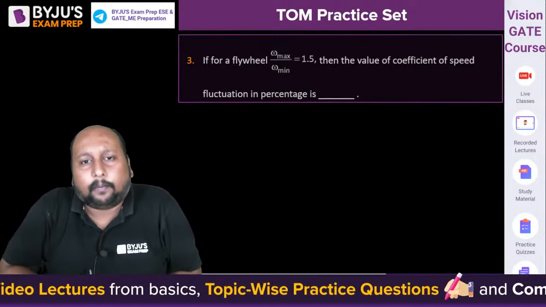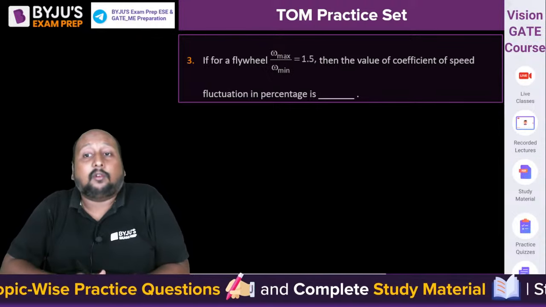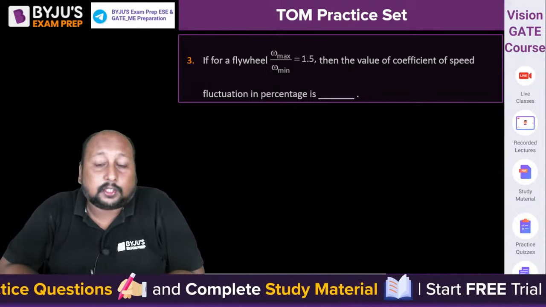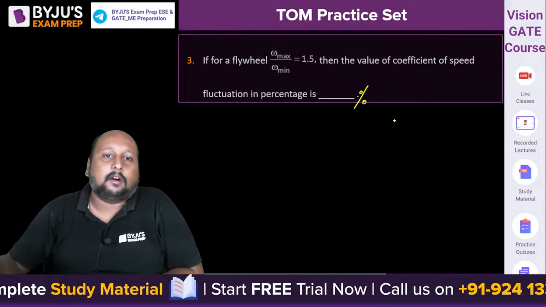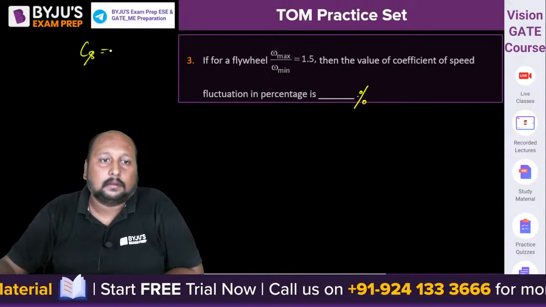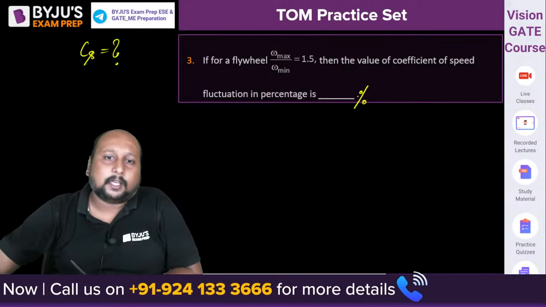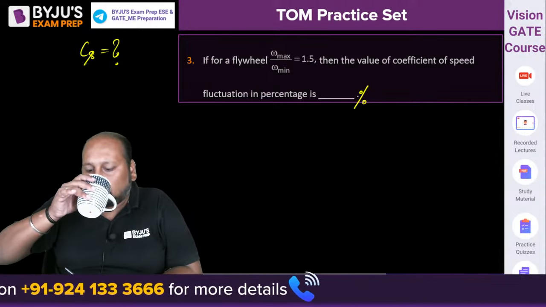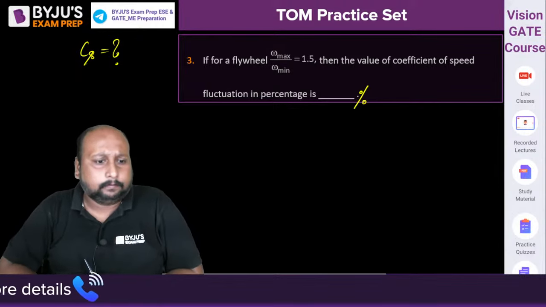For a flywheel, omega max by omega minimum is equal to 1.5. Then what is the value of the coefficient of speed fluctuation in percentage? They are asking you in percentage, what is the value of CS? Simple question, 1 mark question. They have given you the omega max by omega minimum value.